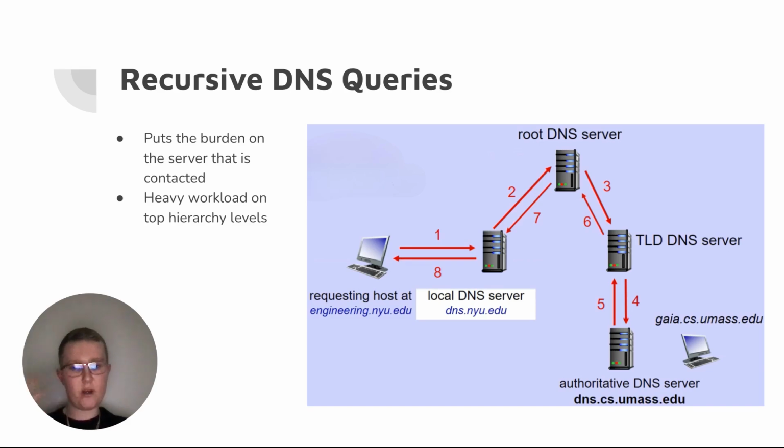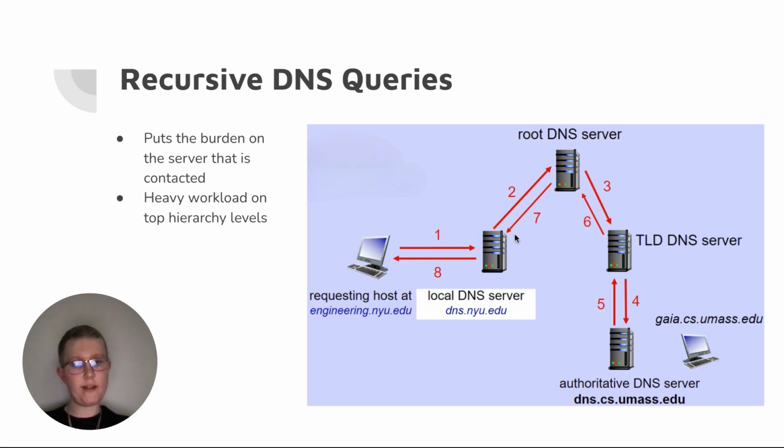That goes hand in hand with the authoritative DNS server because it is a company's own server. I cannot stress enough how important that is to understand. Once it's able to resolve the query, the authoritative server will go back to the TLD server with the answer, which then goes to the root DNS server, then the local server, and then back to the user.